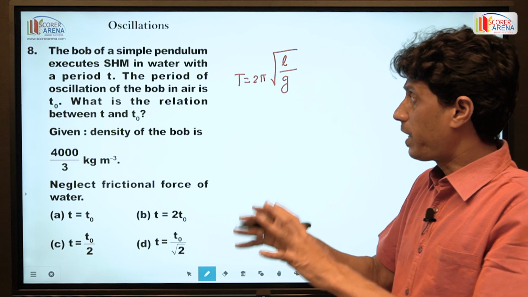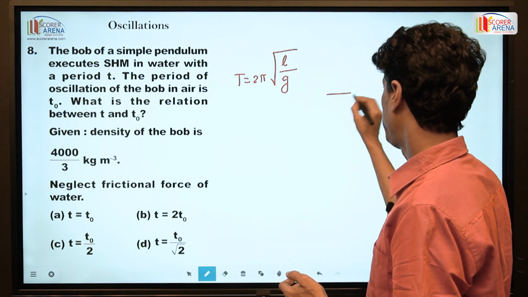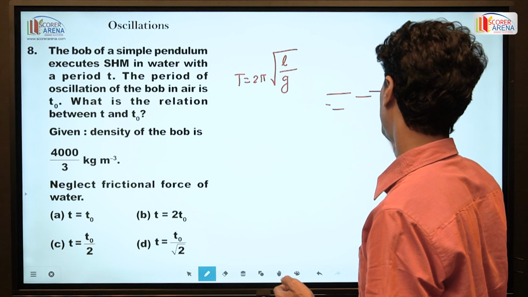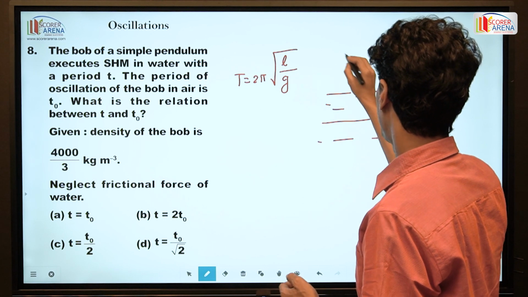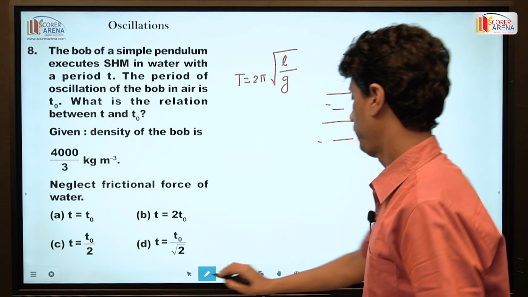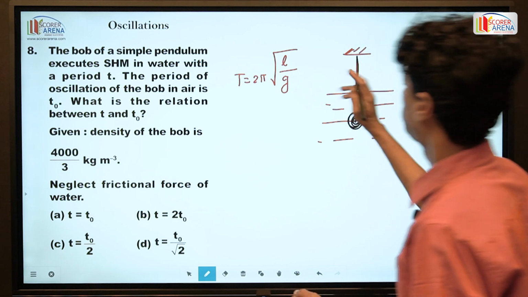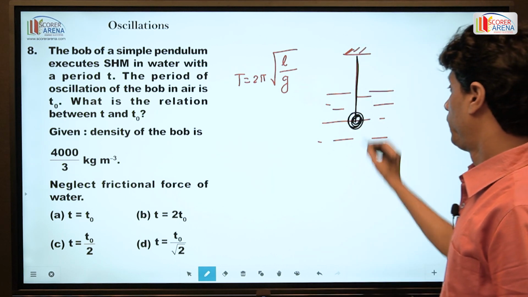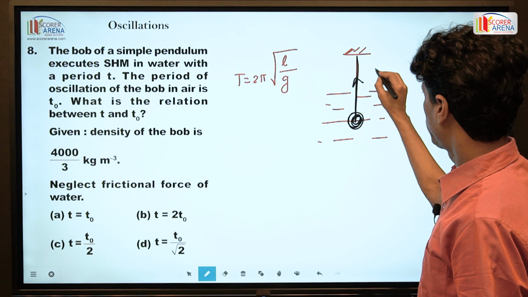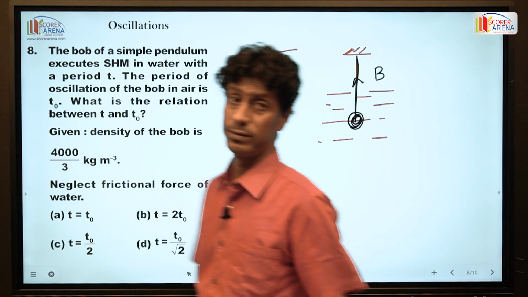But when this arrangement is immersed in water, the total arrangement is immersed in water, and the bob is immersed in water. This is the bob. In this case, B is the buoyancy by water.